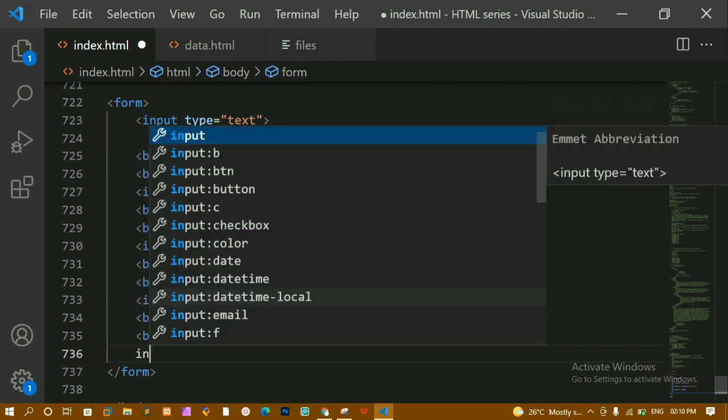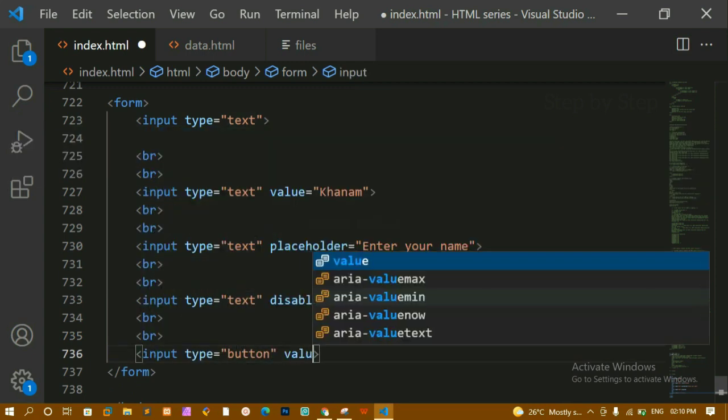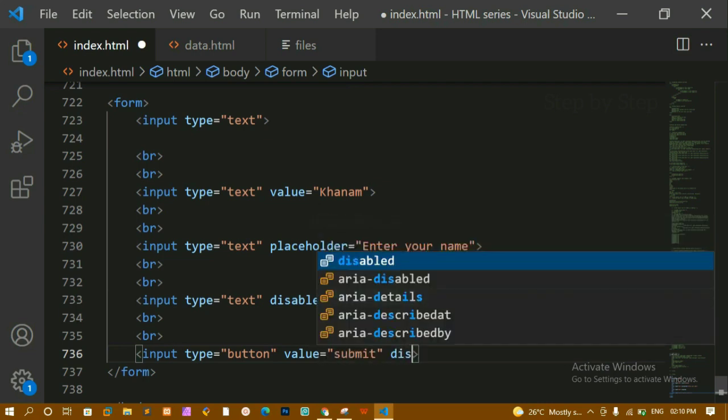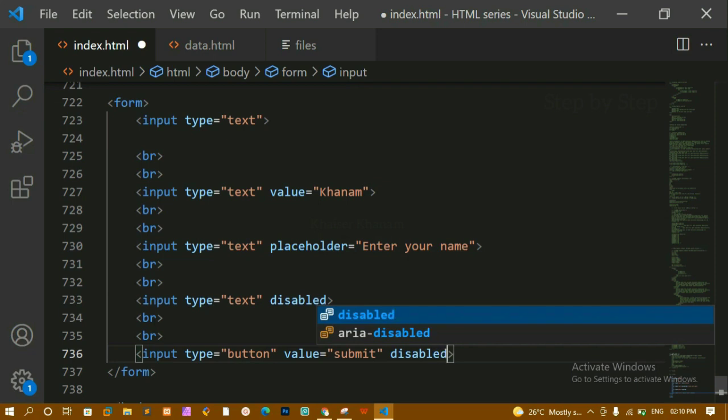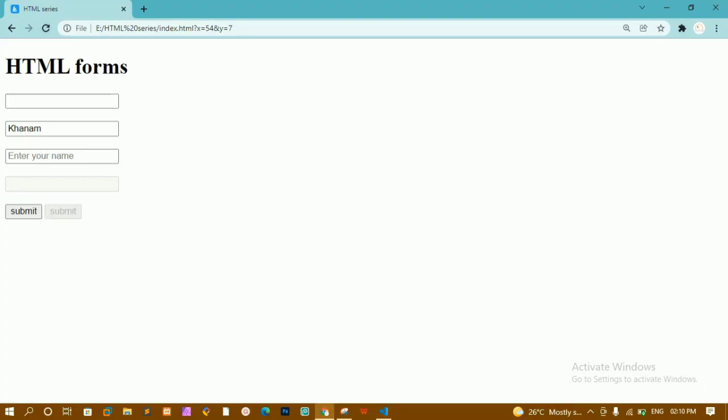Let me just write here input, and type is equal to button, and value is equal to submit, and here I'm just going to write here disabled. Okay, before that let me just write here another button. I'm just going to remove disabled from here. I'll save this. I'll refresh this one. Now you can see this button is clickable, but this button is disabled.